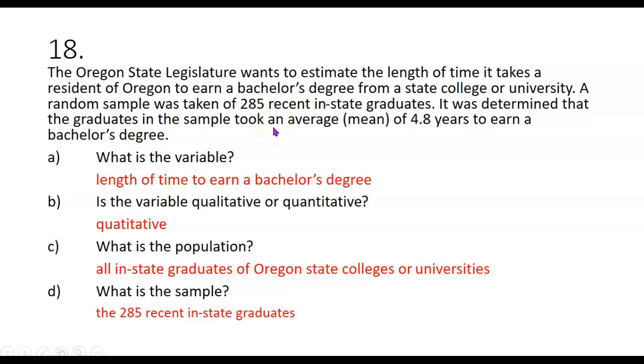And they're supposed to be representative of all in-state graduates of Oregon state colleges or universities, which would be the population. So if the mean is 4.8 years for the sample, you'd expect it to be somewhere close to that for the whole population. And later on in the semester, we'll get into relationships between samples and populations and how you can estimate the mean for the whole population based on what you see in your sample.